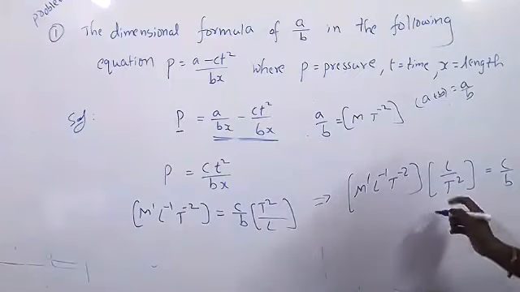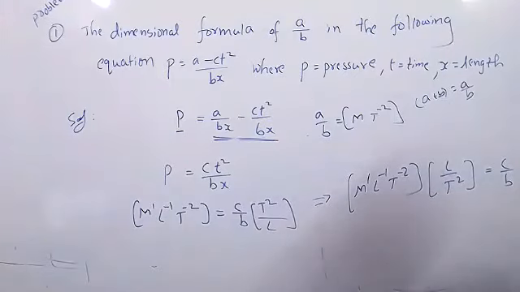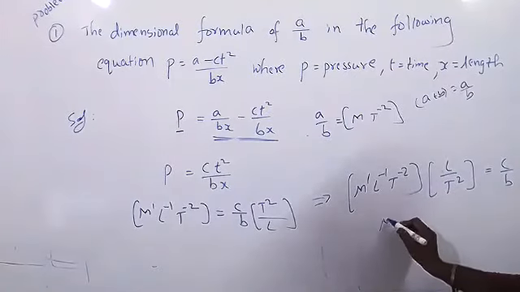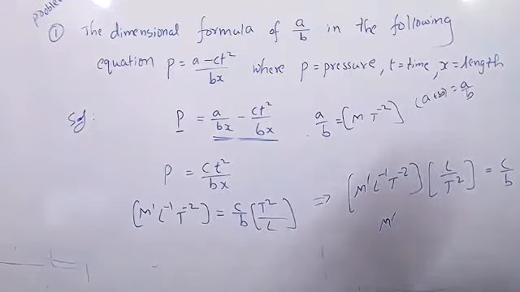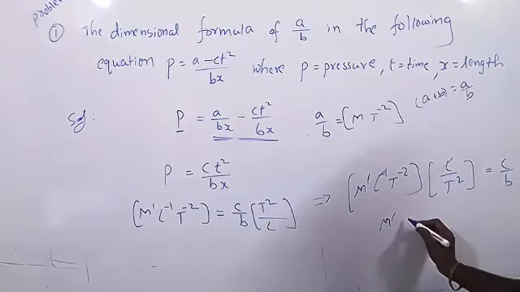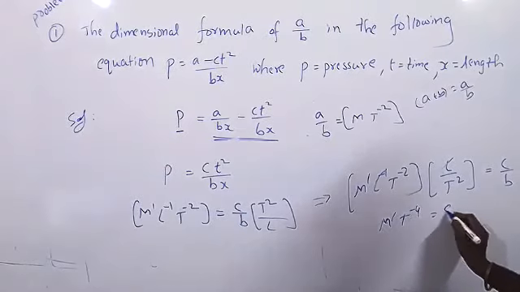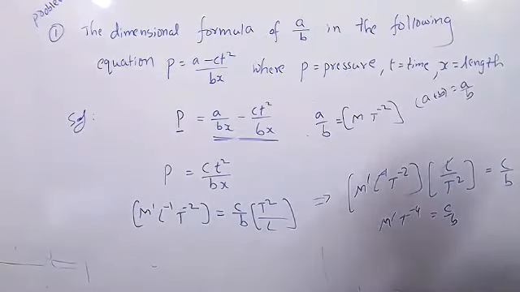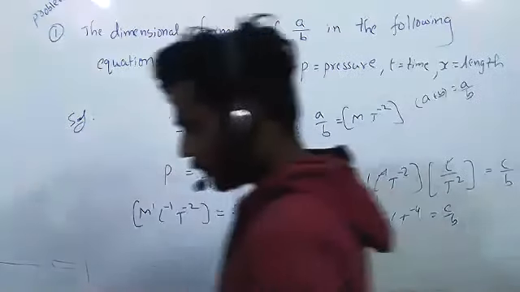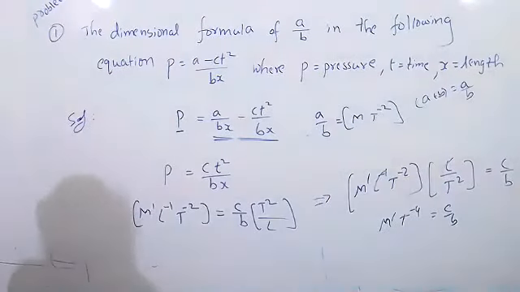Now see, what is the dimensional formula? M1 L minus 1, L will cancel. L gets cancelled. And T power minus 4, equal to C by B. Like that we have to do. Then we can take B. No, we want C. Okay, sir. Clear?